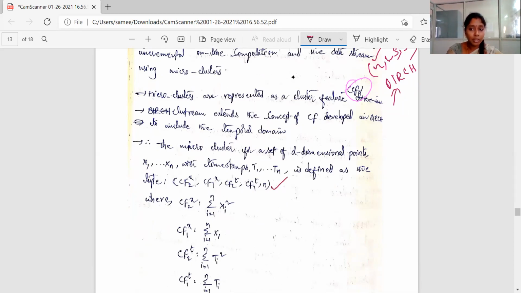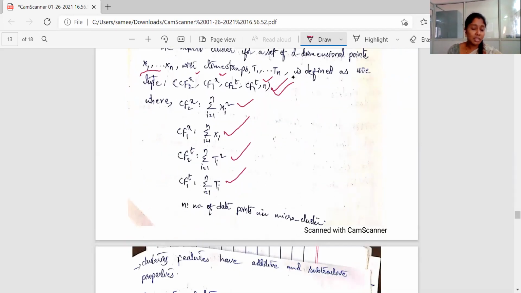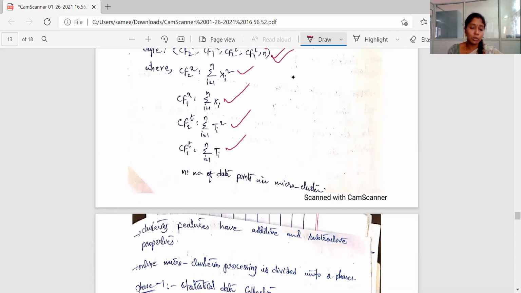So instead of this format, we are going to use this format here, where x indicates the data points, and t indicates the timestamps, where n is the total number of elements in the cluster. So what are CF2x and CF1x? This is the linear sum of the data points, and this is the squared sum. And here also, this is the linear sum of the timestamps, and this is the squared sum of the timestamps, where n is the number of data points. So this is the representation of the cluster in the case of CluStream.